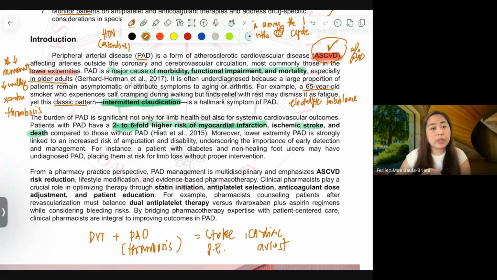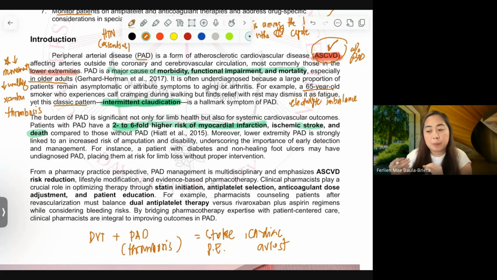So it is important to remember that when a patient has CAD and is given medication, also assess and monitor the peripheral arteries.